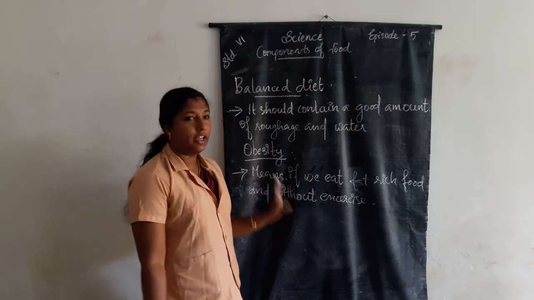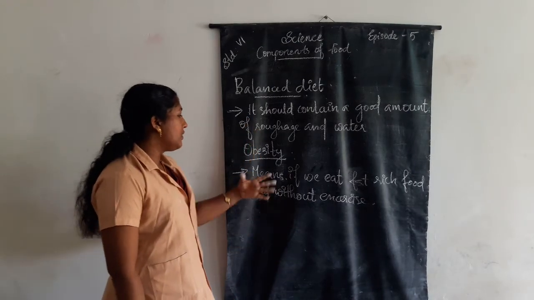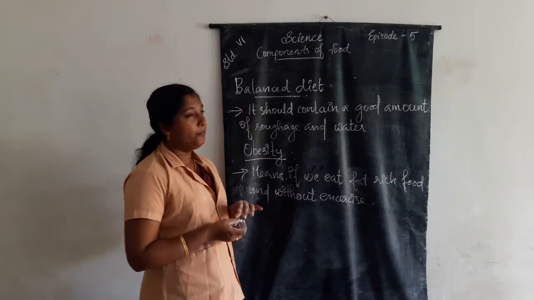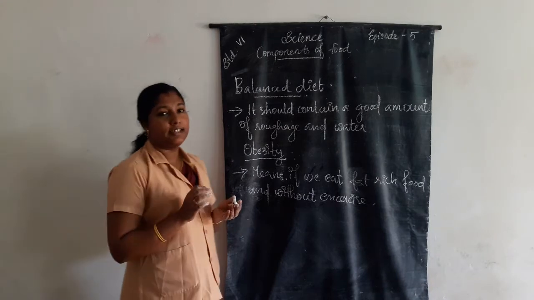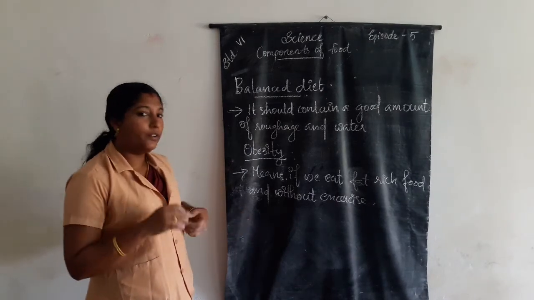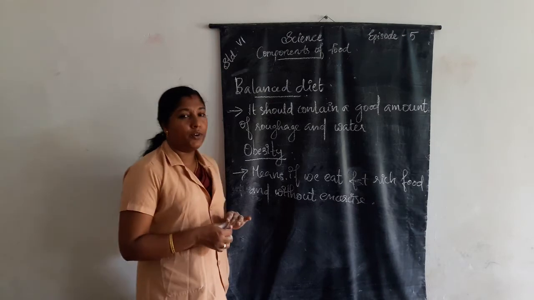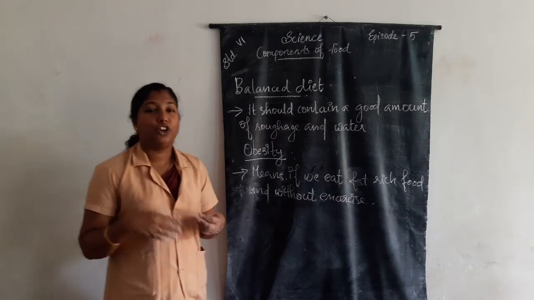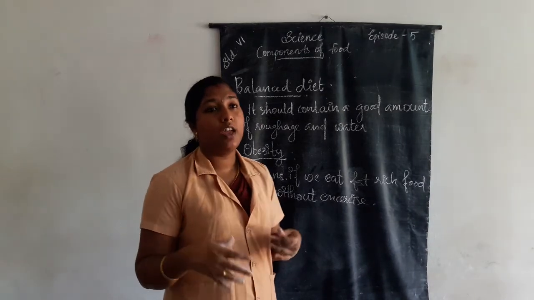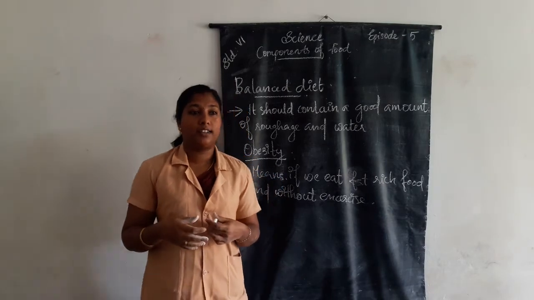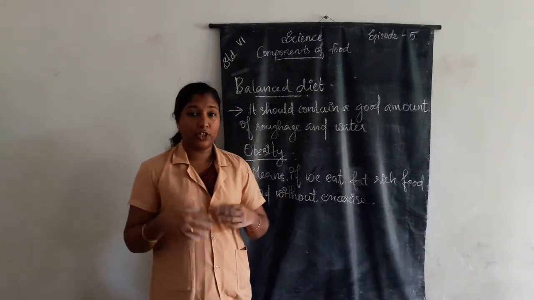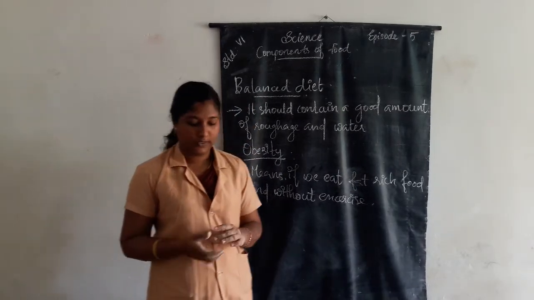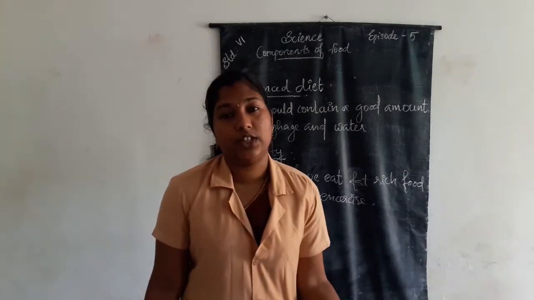Once again, balanced diet and obesity. For avoiding obesity, we should follow what? A balanced diet. Then what is a balanced diet? A balanced diet is a diet which should contain a good amount of raw fish and water. What do you mean by obesity? Obesity means if we eat too much fat-rich food and without exercise, we suffer obesity. The next one is deficiency diseases.